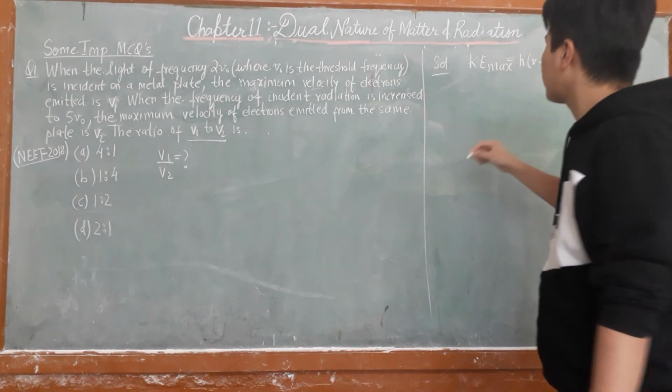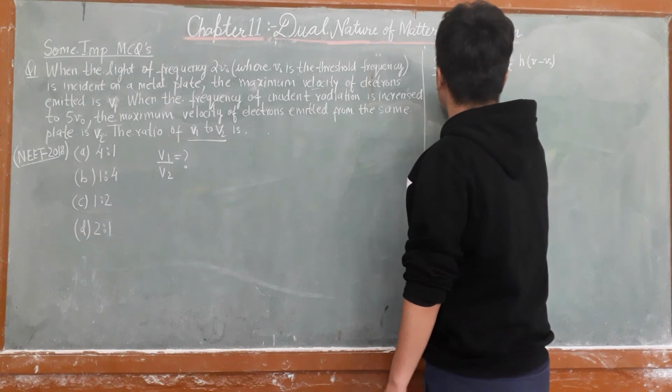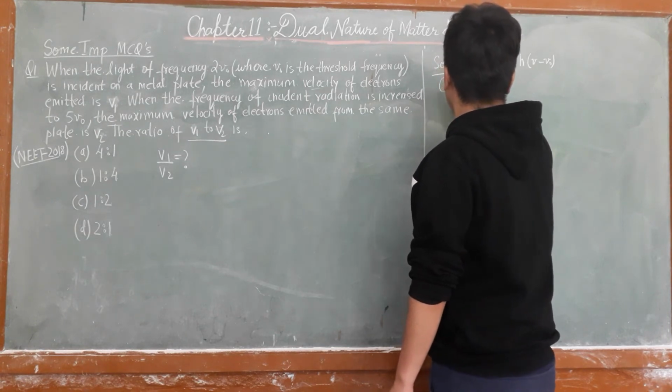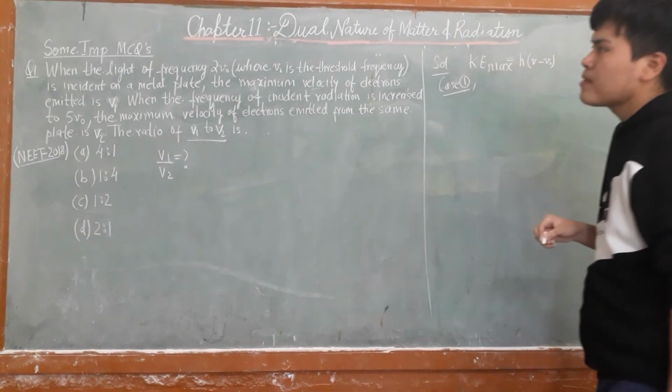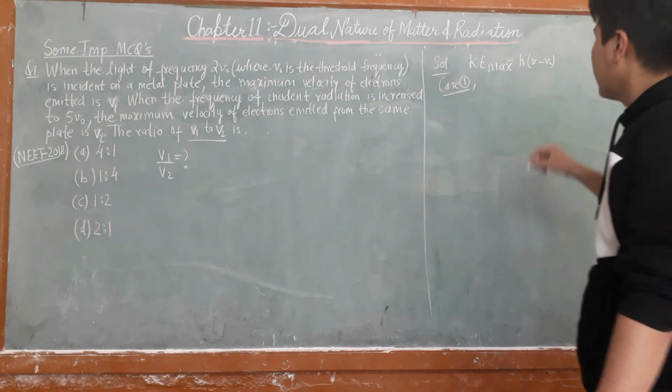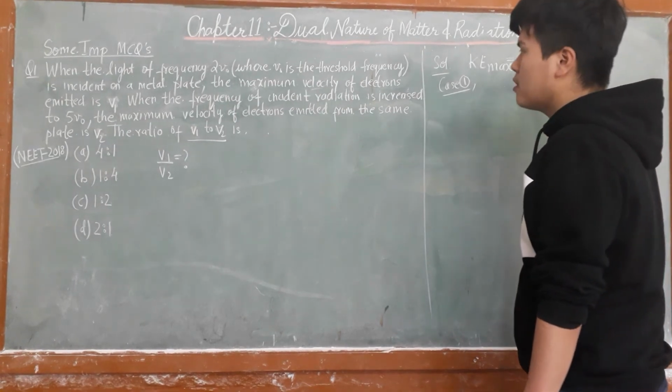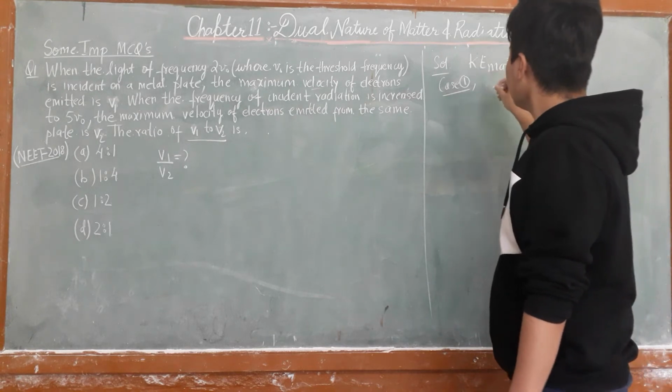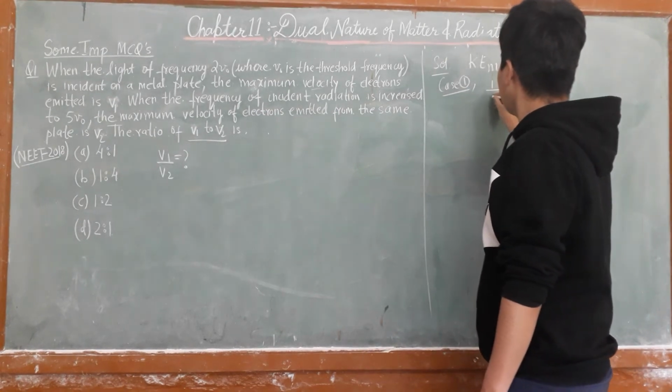Case 1: when light of frequency 2 nu naught is incident on the metal plate, the kinetic energy max involves the velocity terms.